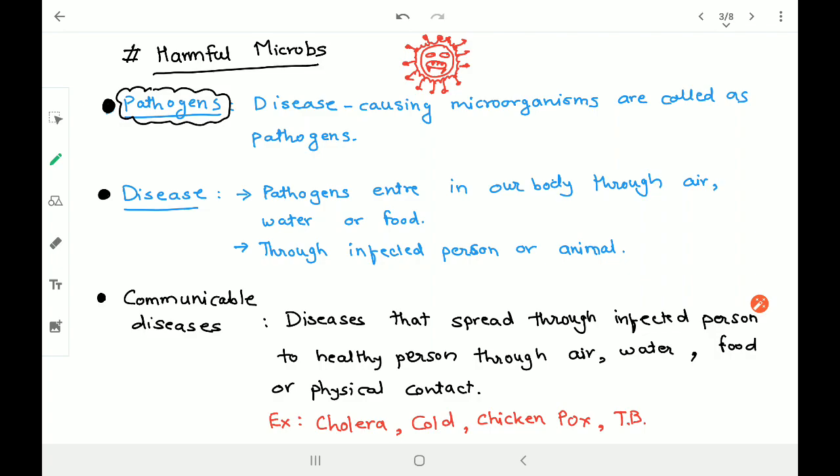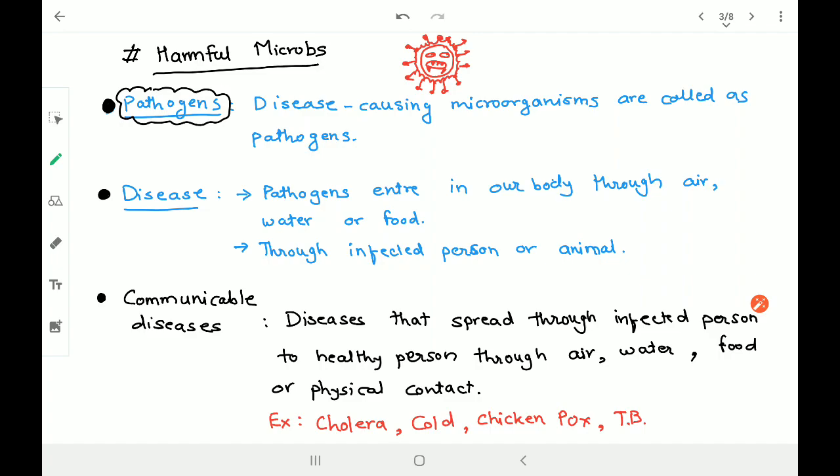Now, coronavirus is a communicable disease, TB is a communicable disease. Okay, chickenpox, cholera, or cough and cold. There are so many different ones. All these are nothing but communicable diseases which can transfer from one person, the affected person, to another person. And this transfer, or this disease communication, is done through the air, or through the water, or through the food, or through direct physical contact.